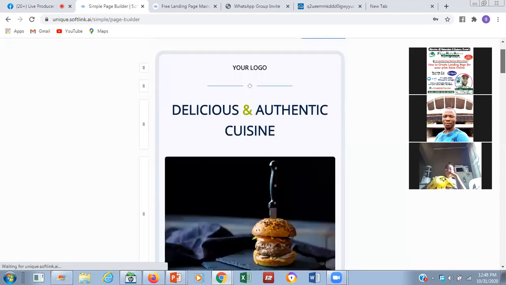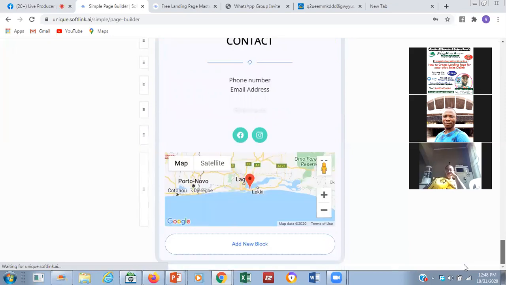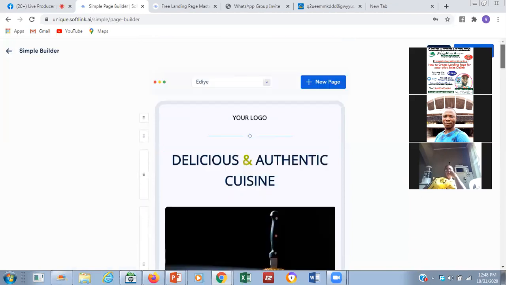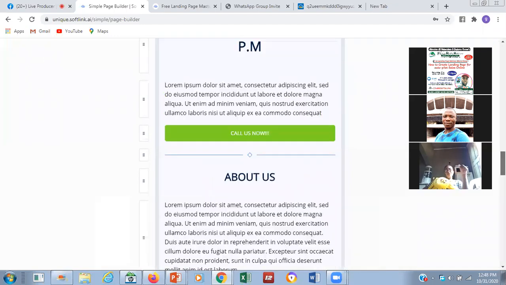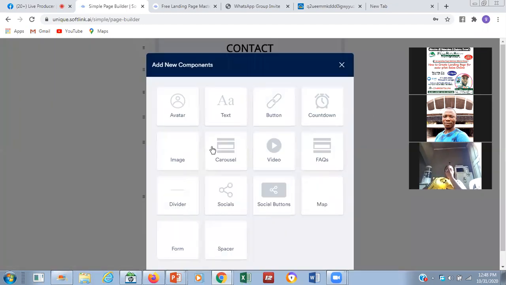Now this is the template that we have chosen. I'm going to teach us 2 things: how to pick a template and work on it, and also how to build by ourselves. It's possible that you can create it yourself, but the most important thing is that we need to know all these tools. When you come to add new blocks, add new blocks will give you all the components that you need in building this.